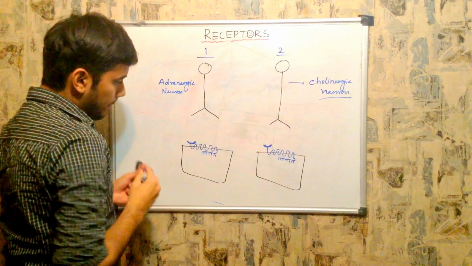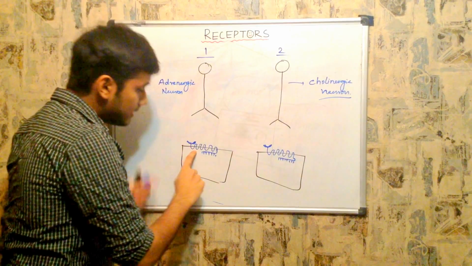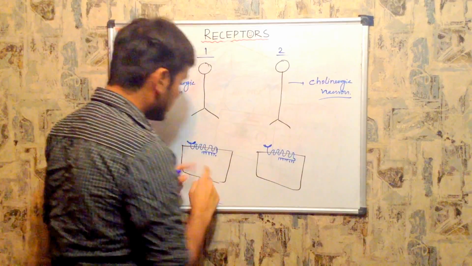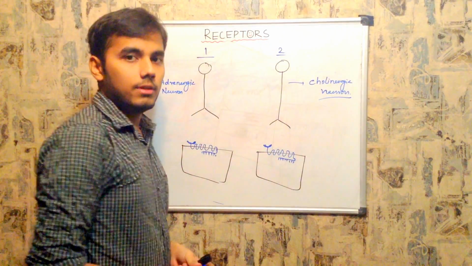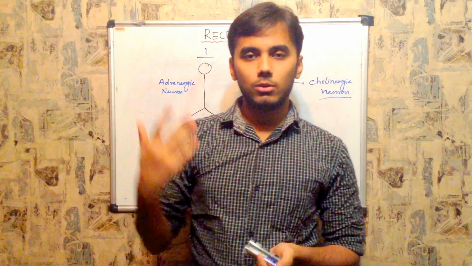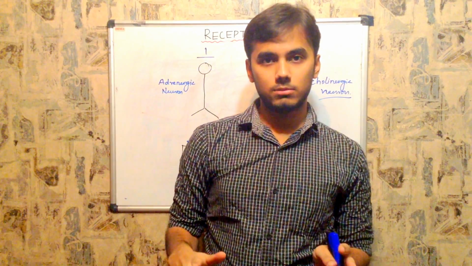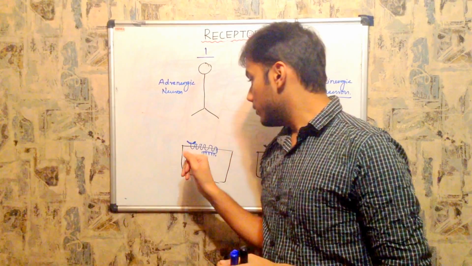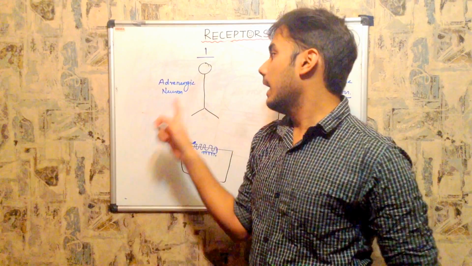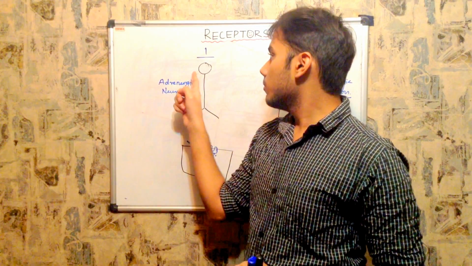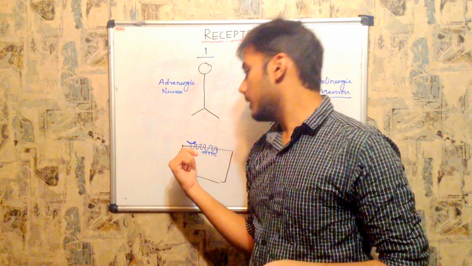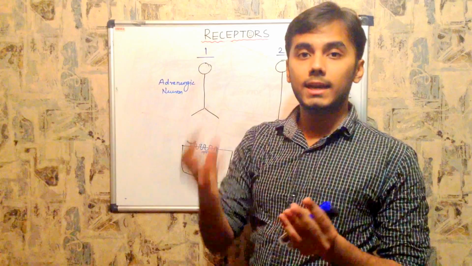Now, these are the receptors. This receptor may receive acetylcholine, or norepinephrine, or dopamine, or GABA, glutamine, whatever the neurotransmitter it may be. So the name of the receptor is also based upon the ligand that is attached to the receptor. As I told you just now, the name of the neuron depends upon the type of neurotransmitter it is releasing. In the same way, the name of the receptor is based upon the ligand it is getting attached with.